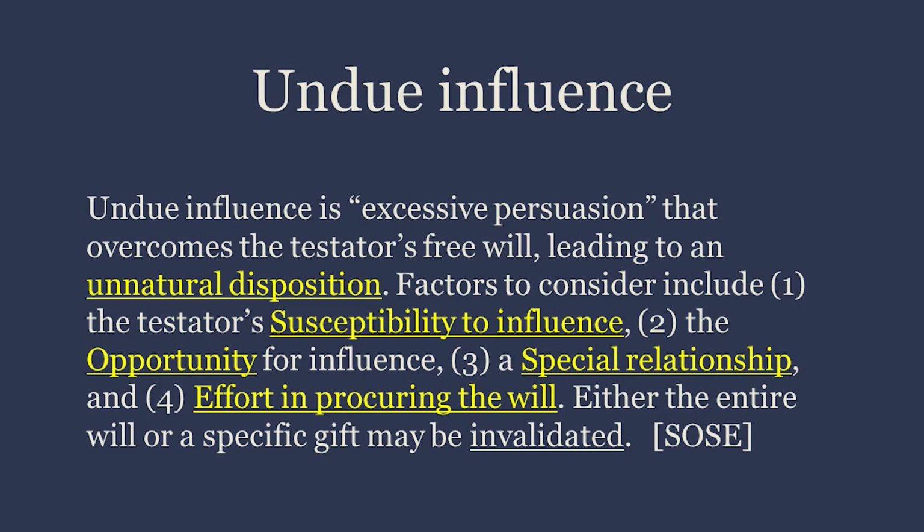Undue influence. Undue influence is excessive persuasion that overcomes the testator's free will, leading to an unnatural disposition. Factors to consider include 1. The testator's susceptibility to influence. 2. The opportunity for influence. 3. A special relationship. And 4. Effort in procuring the will. Either the entire will or a specific gift may be invalidated.